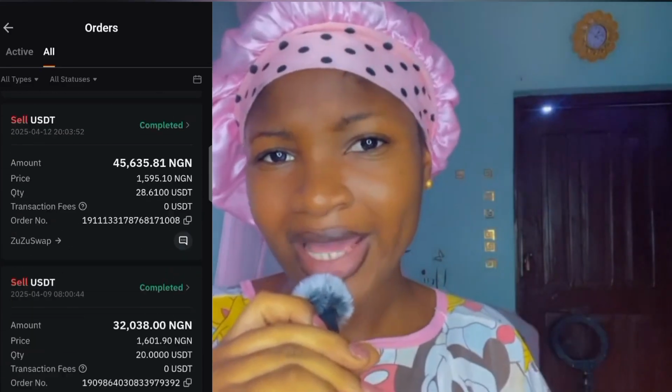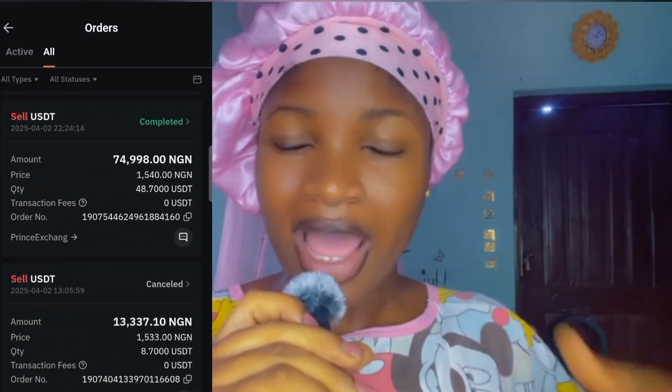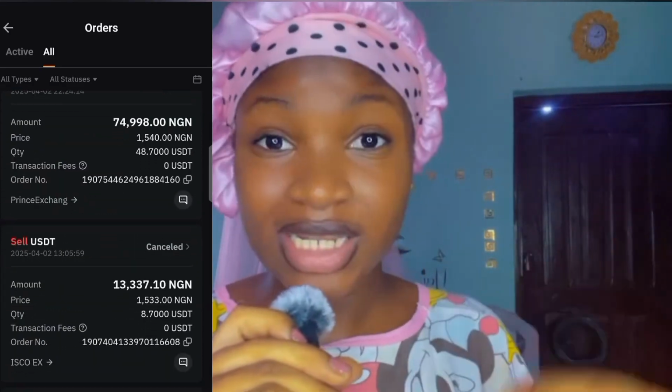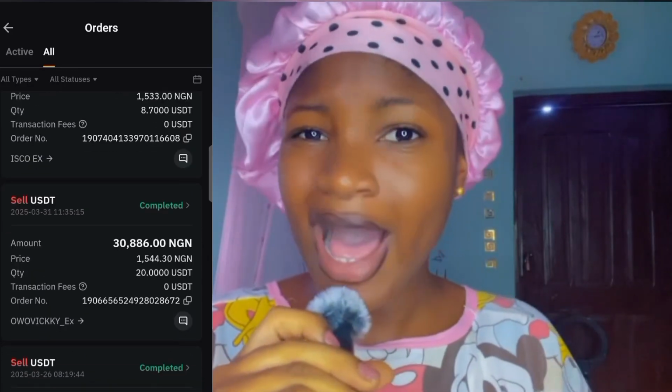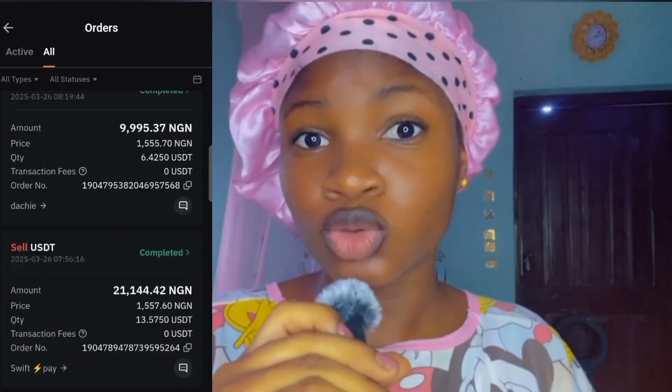Then tell me why some merchants, who I believe are aware, the people you are selling your USDT to are aware that this is the amount you are supposed to receive. Just like you see it there, I believe they see it there. So tell me why they will see that you are supposed to receive 35,000 Naira, for example, and they will send you 25,000 Naira and then tell you to release the coin.